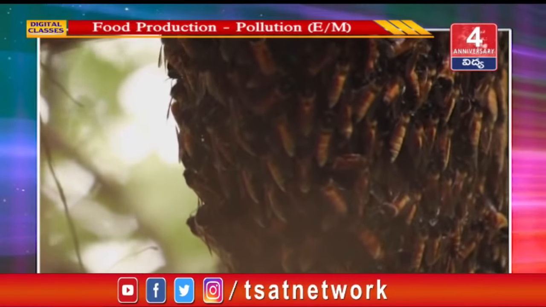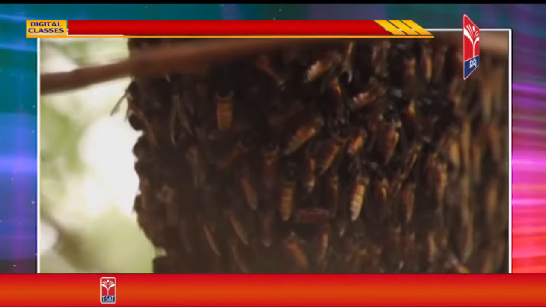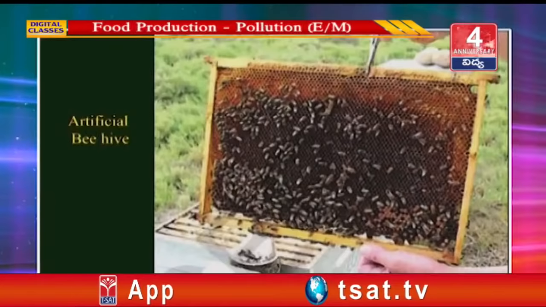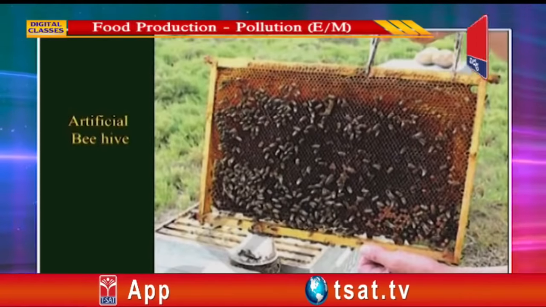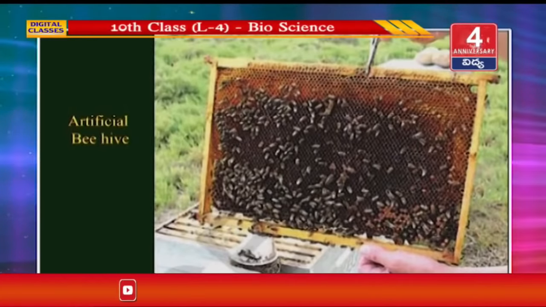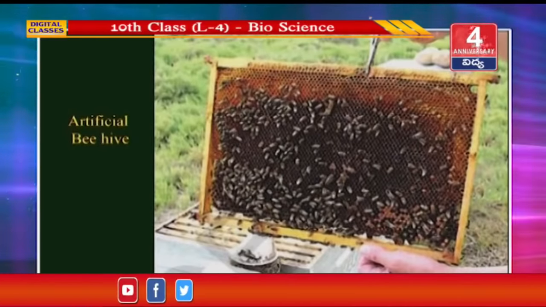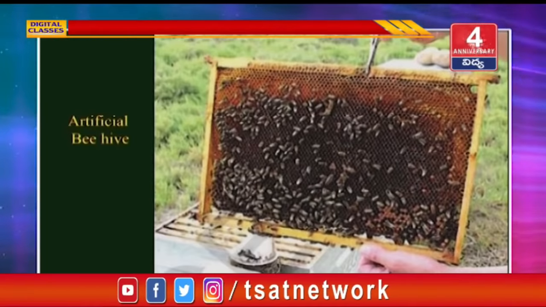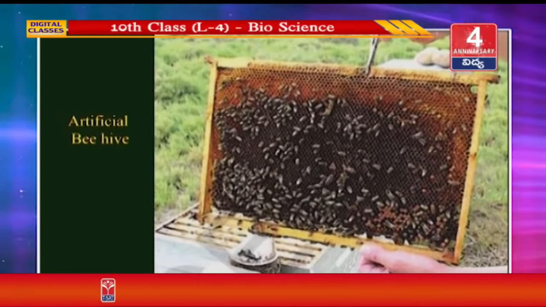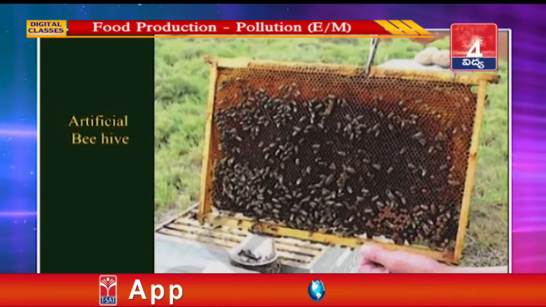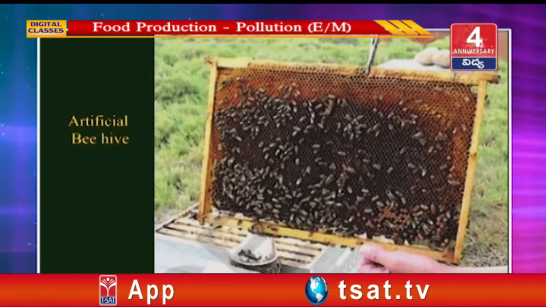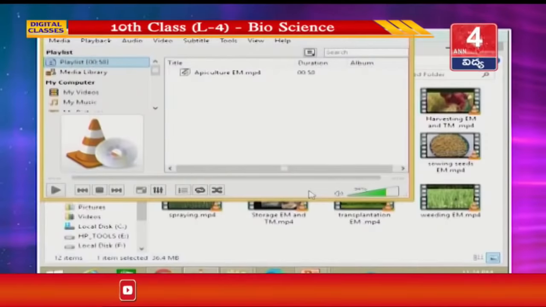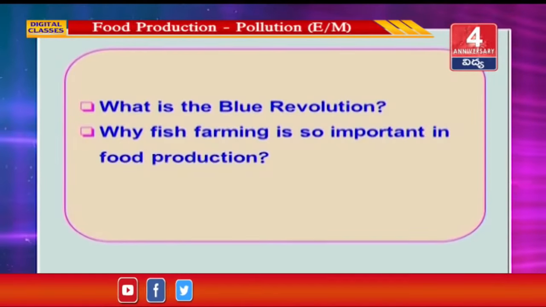Nectar is found in wild and cultivated plants. From these plants, bees collect nectar. Wax is obtained along with honey in apiculture. Artificial honeycomb is made up of 1 or 2 walls. It does not resemble natural hives. This includes the floorboard, the incubator, the attic, the interior, the nets, the entrance wire, and so on. See here, this is the artificial beehive. What is the blue revolution?